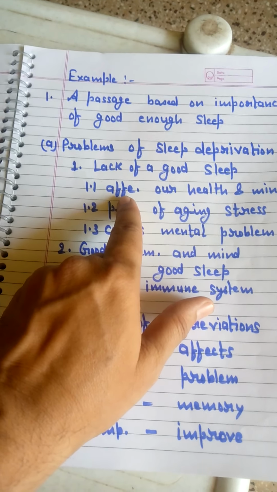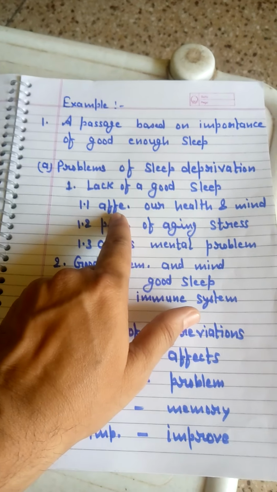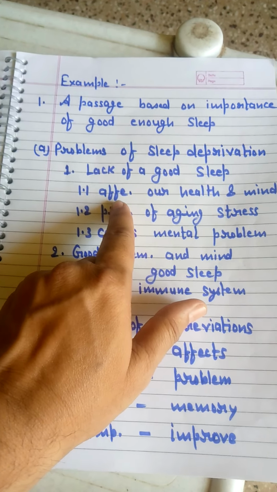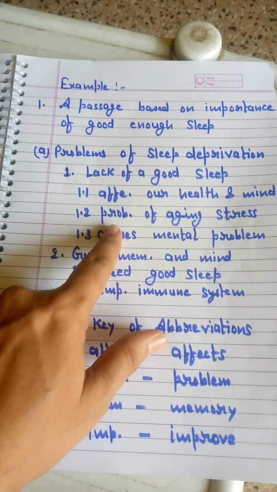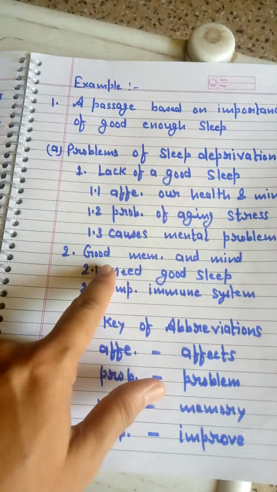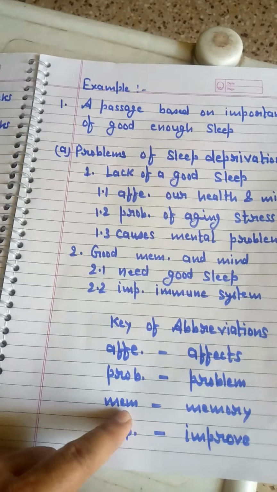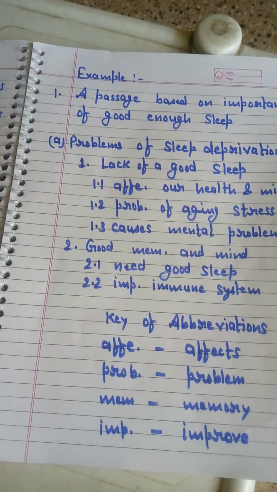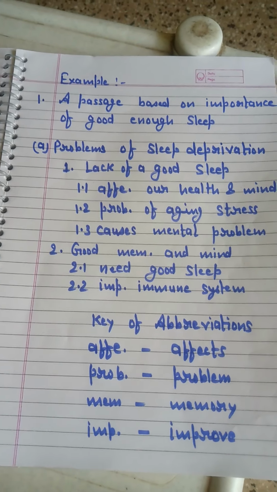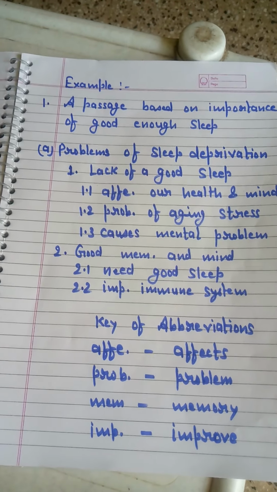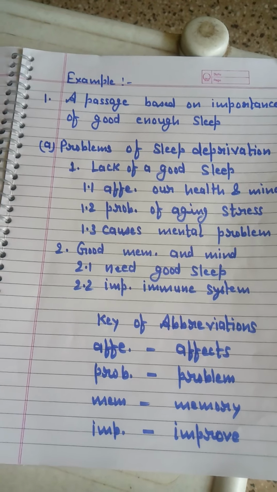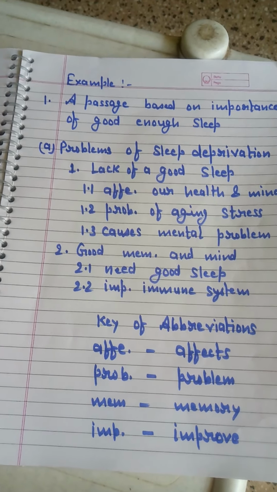It's not a complete sentence; there is no subject here. Phrase formation, like affect our health and mind, problem of aging stress, causes of mental problem. Whenever you write points, they should contain only phrases or command forms, never any form of full sentence.